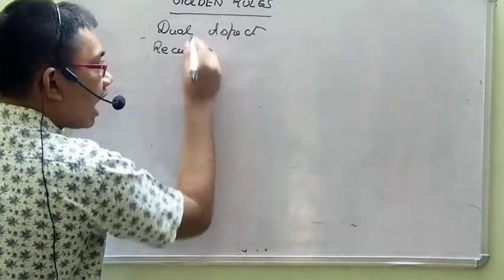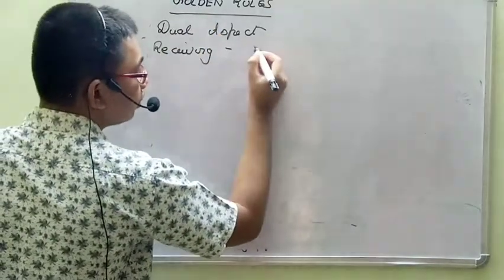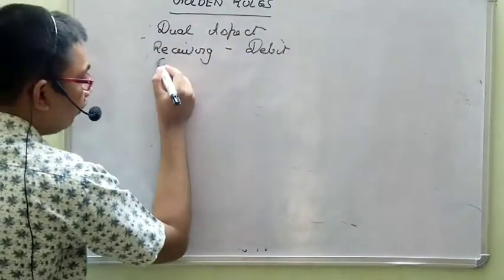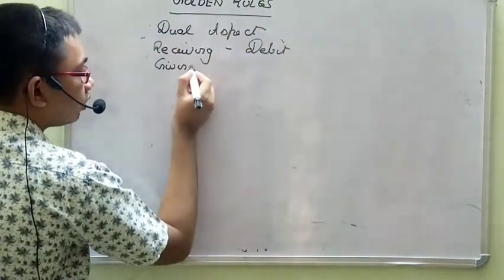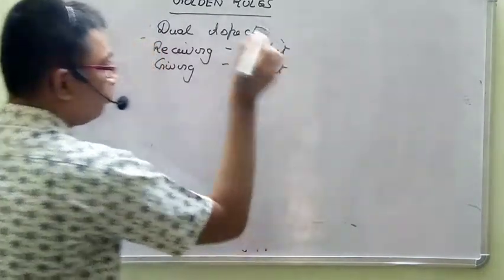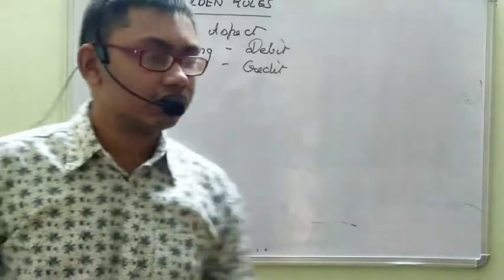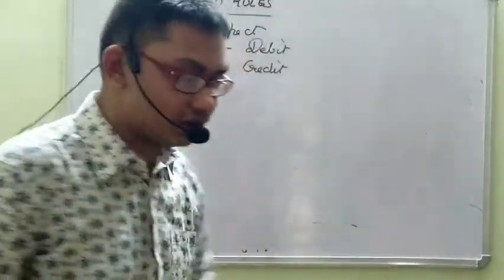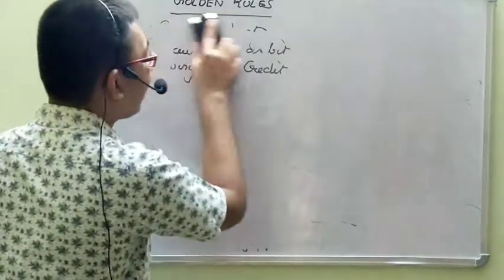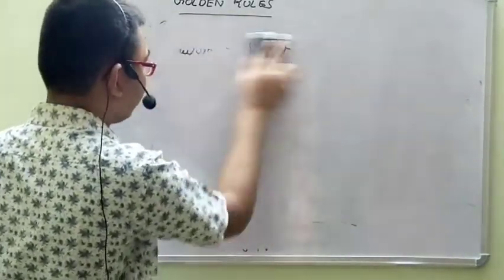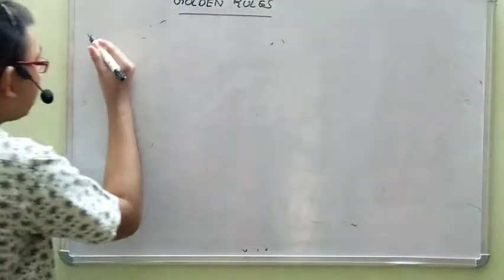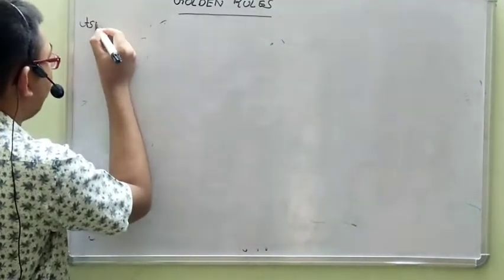or the receiving aspect of any transaction is called debit. And the giving aspect or donor aspect is called credit. Okay, receiving aspect is called debit and giving aspect is called credit. Hope you are all clear now. Okay, now actually I wanted this doubt from somebody. So we have studied what are the two aspects in accounting.